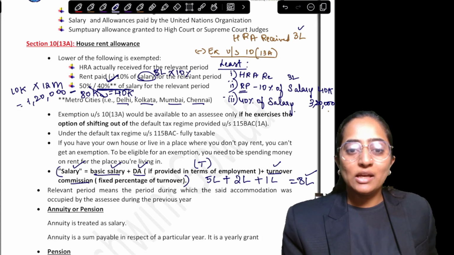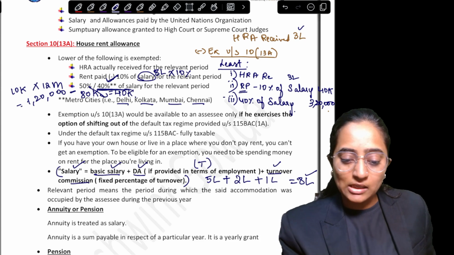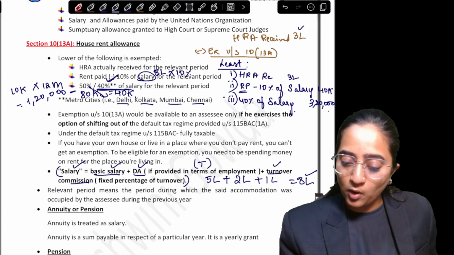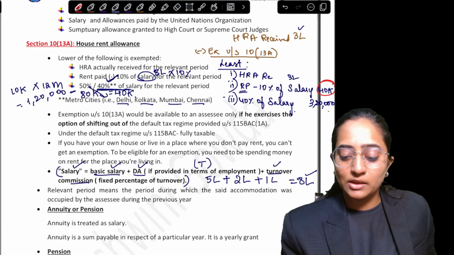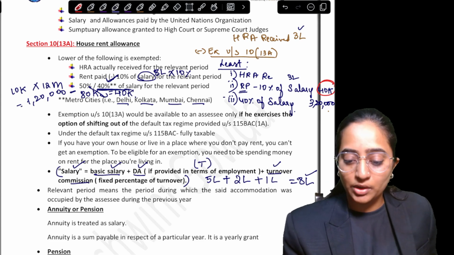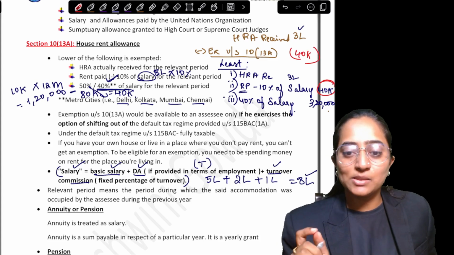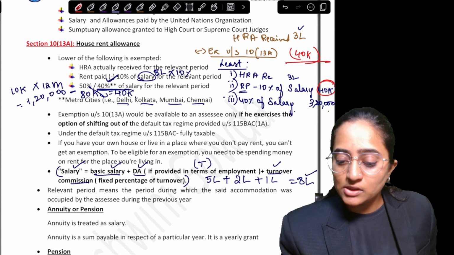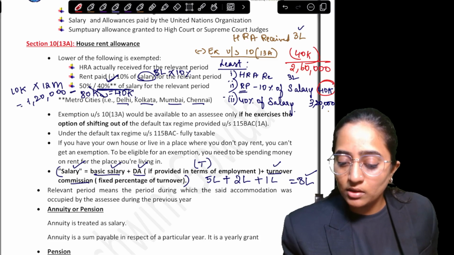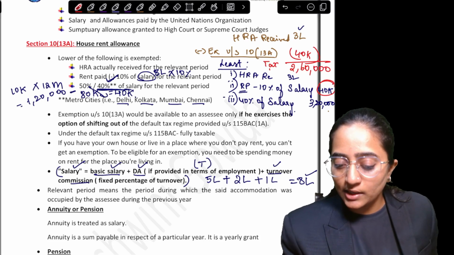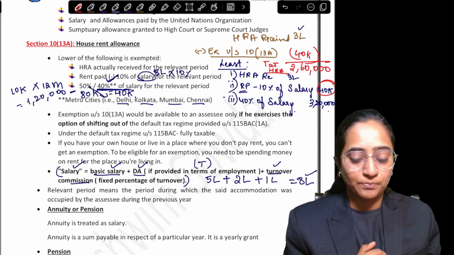Now, you guys tell me, the least of the following would be exempted, right? Which is the least among these points? The least is 40,000. Rent paid minus 10% of the salary is going to be 40,000. 40,000 is the exemption which you are going to take under section 10 subsection 13A. The difference, 2,60,000, shall be your taxable HRA. Clear?